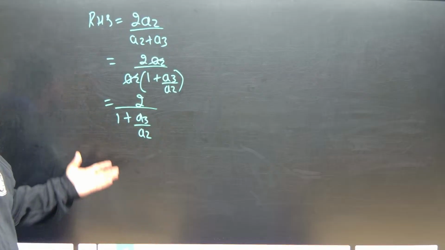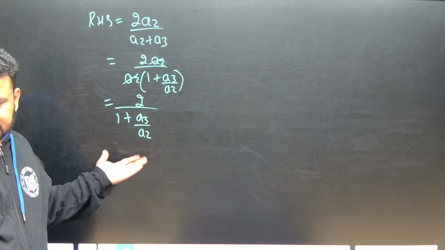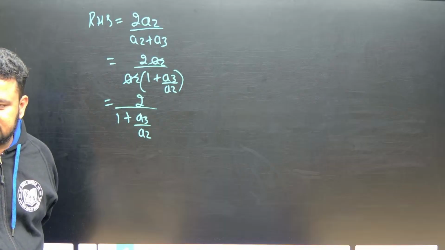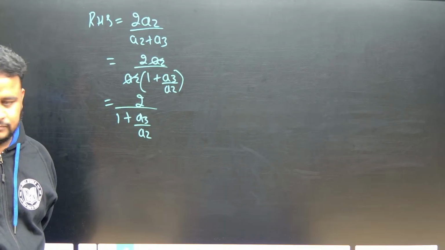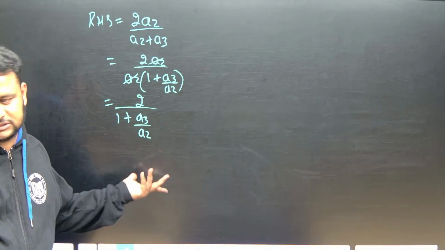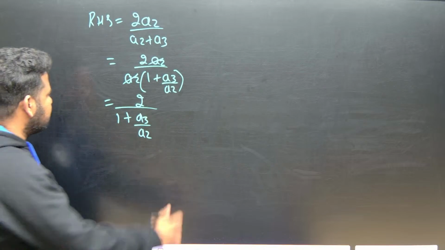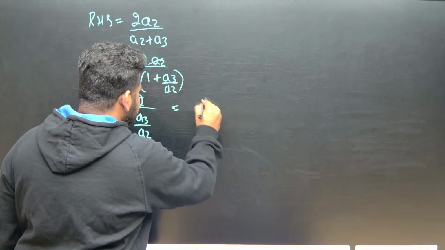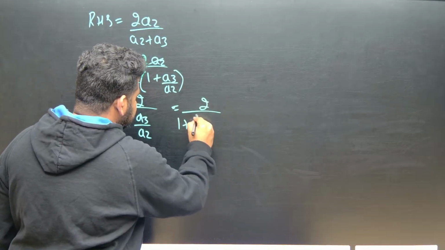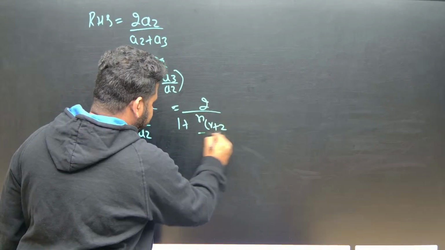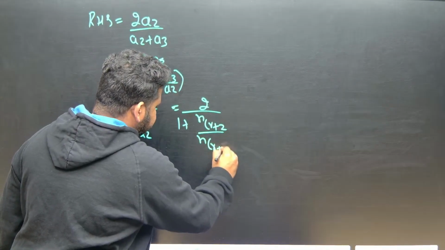What should I do? Just put the values of A3 and A2. A3 is nCr plus 2. A2 is nCr plus 1, just one number less than the required number. So this will become 2 divided by 1 plus nCr plus 2 by nCr plus 1. You should be careful here.